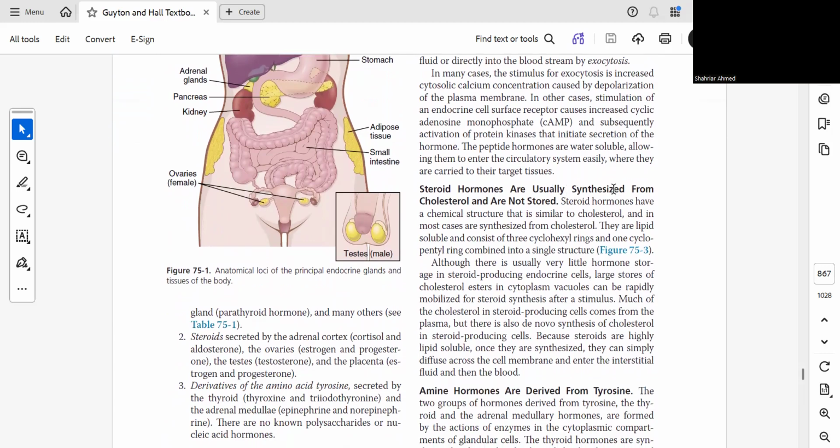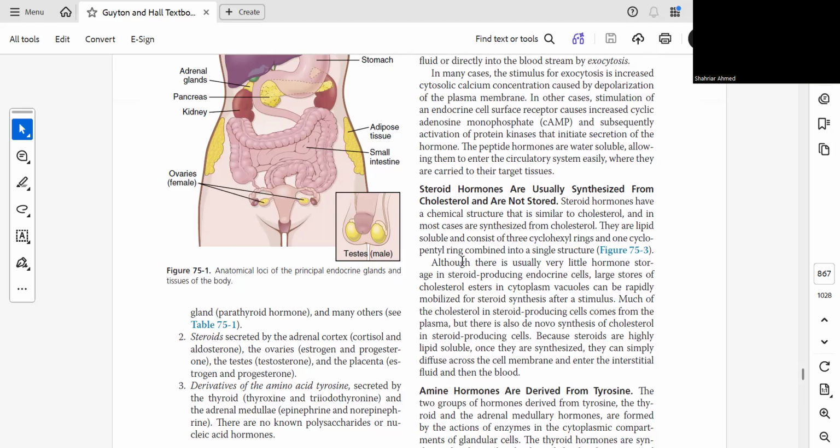Steroid hormones are usually synthesized from cholesterol and are not stored. Steroid hormones have a chemical structure that is similar to cholesterol, and in most cases are synthesized from cholesterol. They are lipid soluble and consist of three cyclohexyl rings and one cyclopentyl ring combined into a single structure.